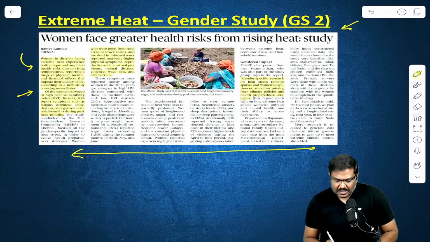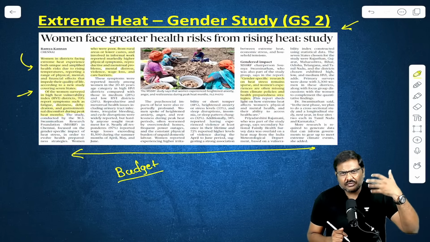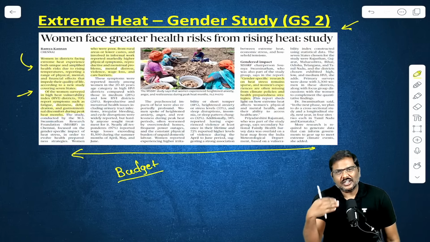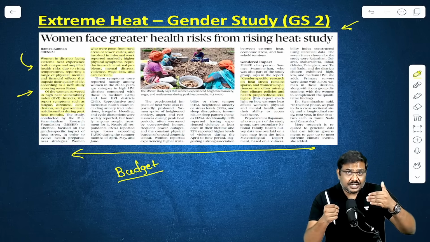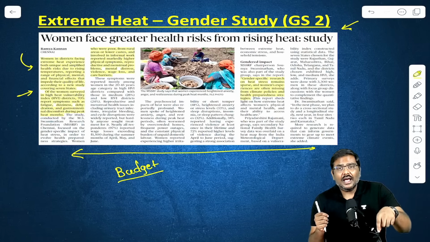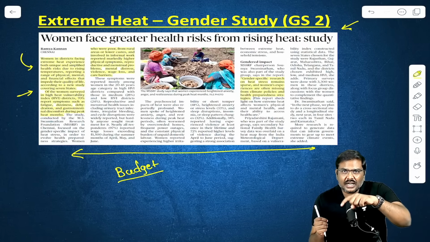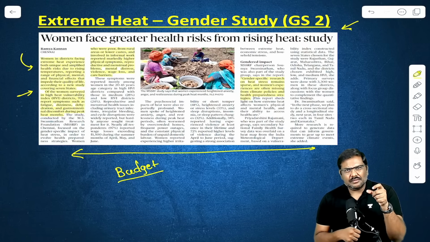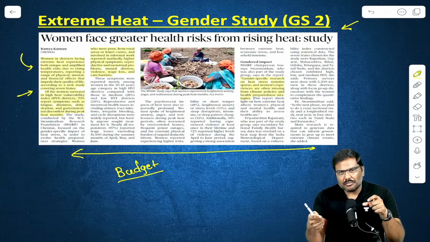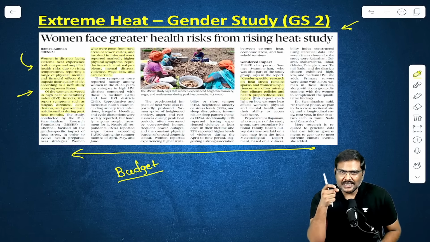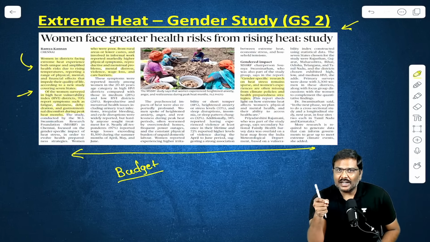In the context of the budget making process in India, from the year 2005-06, we have implemented the concept of gender-based budgeting, GBB, wherein we are not just allocating the funds, we are allocating as well as implementing the scheme, as well as working on the goals that we have set out under the concept of gender budgeting. So the argument is very simple. A lot of times the policies are formulated, but we miss out on the fact that certain special importance needs to be provided for women in that particular segment.